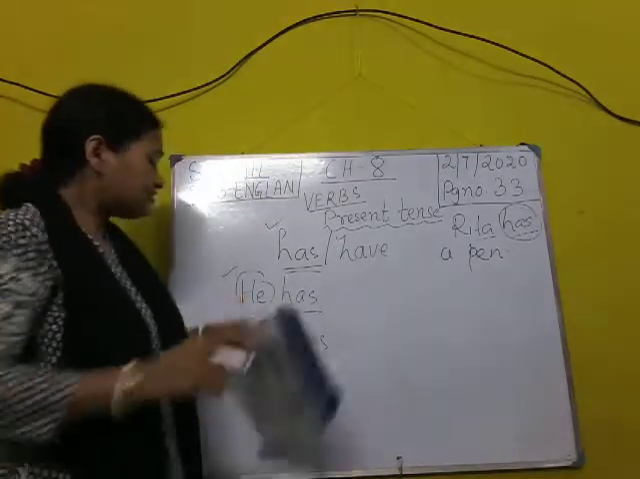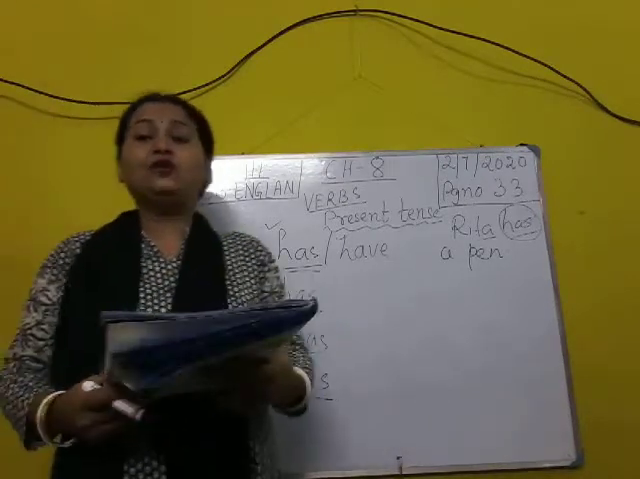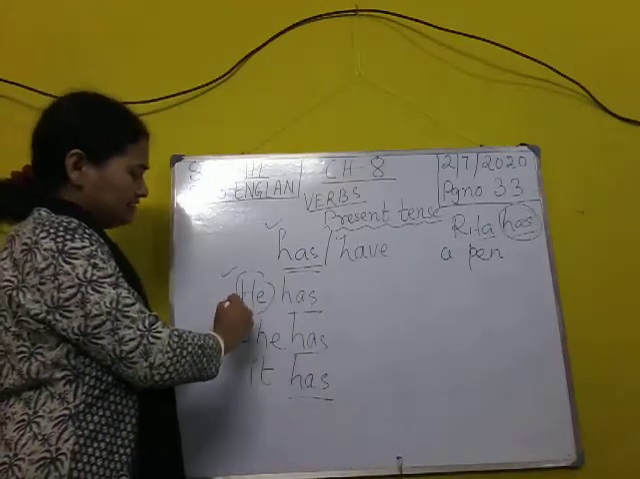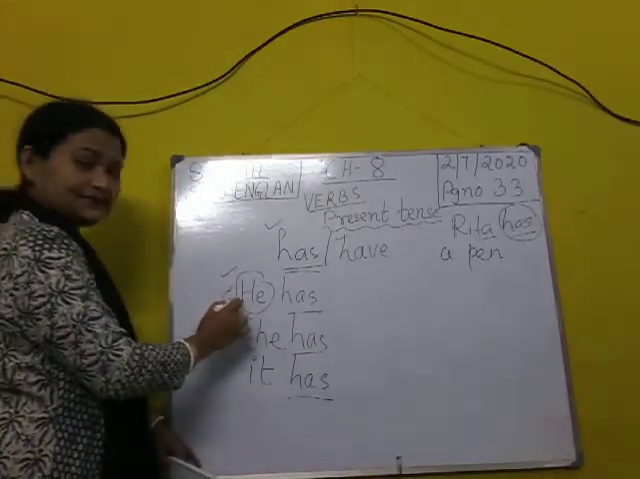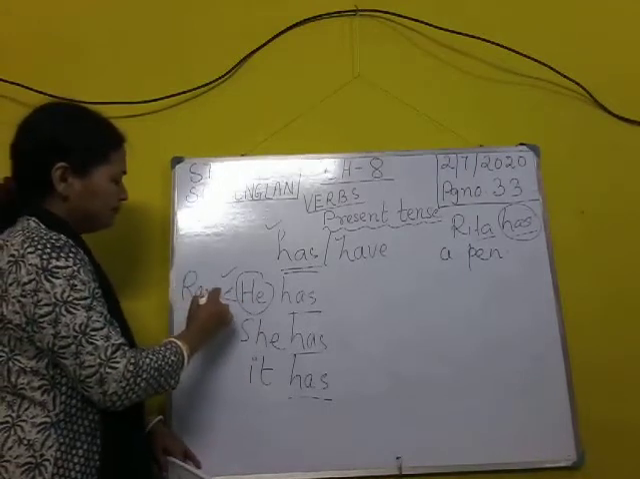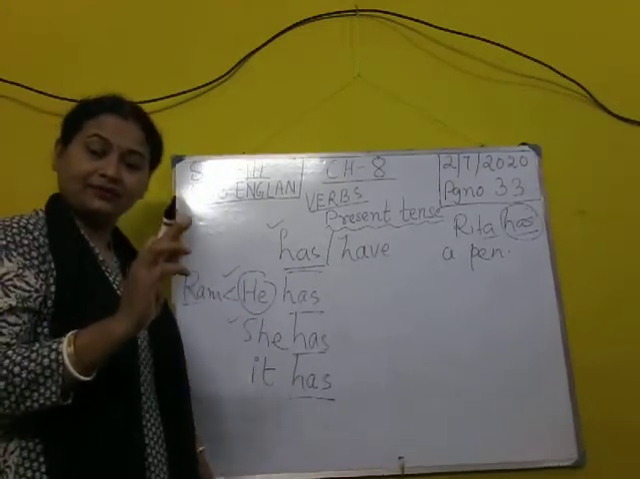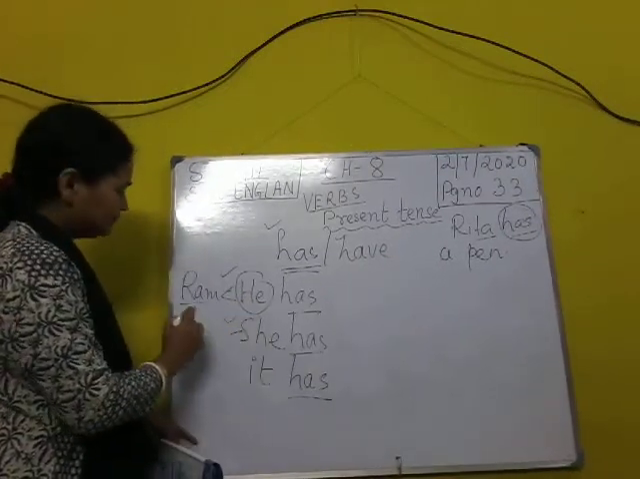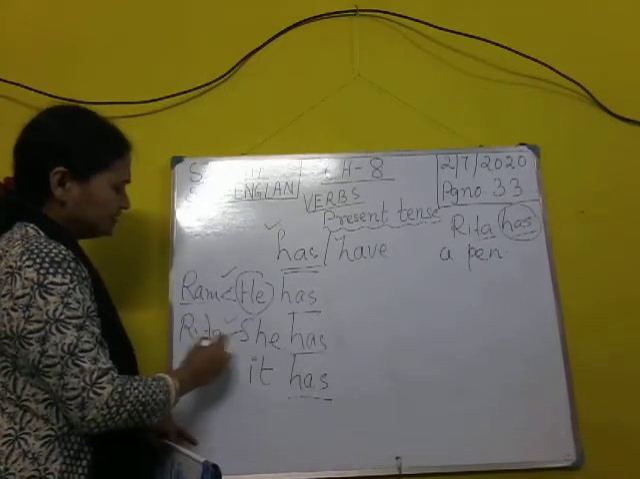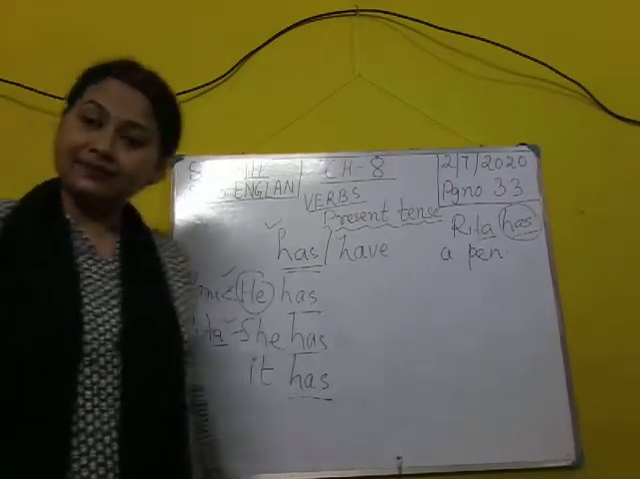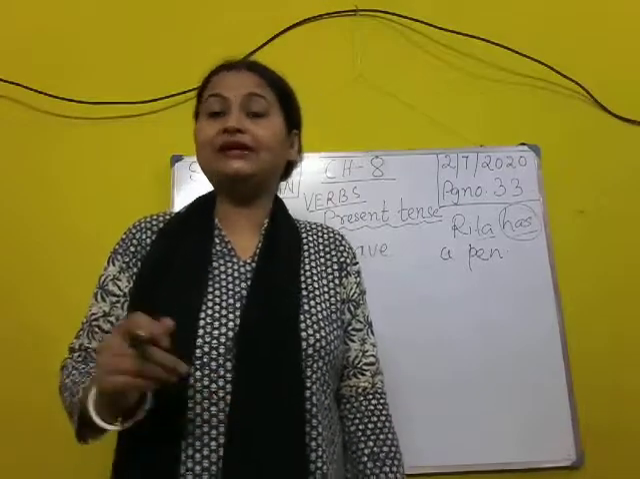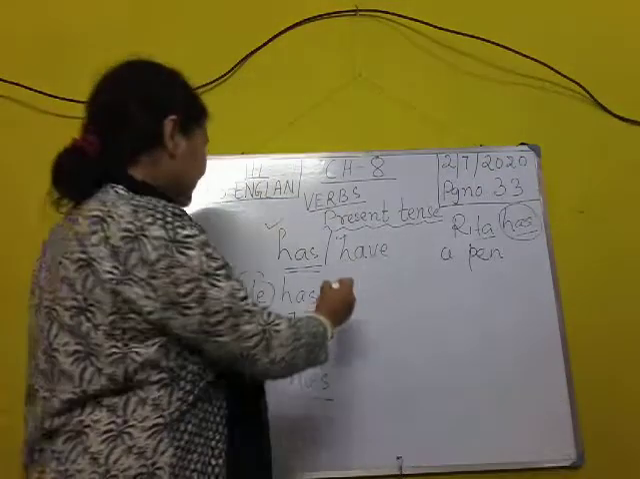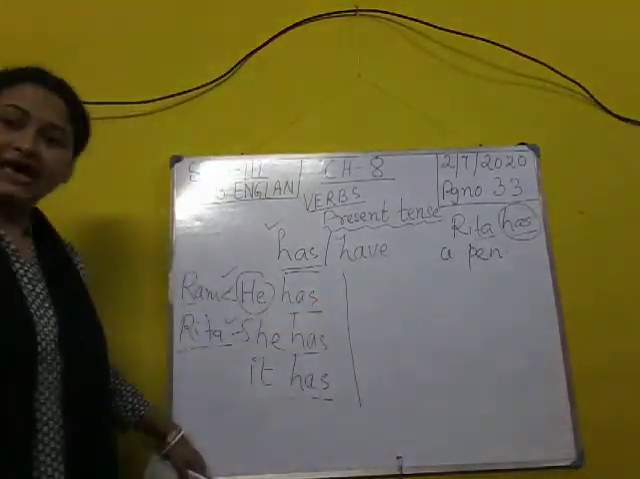Okay. So here we were talking, and then we said we use has with a singular noun. Singular noun means this one, he. Suppose he is the pronoun I am using for Ram. So Ram is singular number, means one person. I am talking about Ram only. Suppose here she is the pronoun used for Rita. Rita is a girl. So the noun is singular in number. So the noun that is singular in number takes has. Clear?